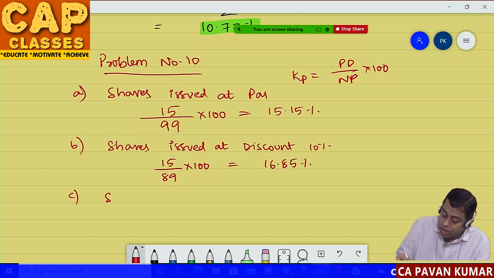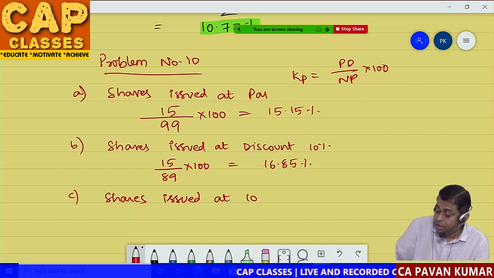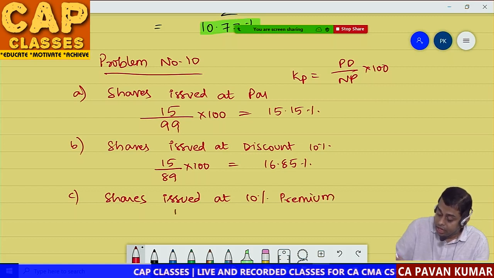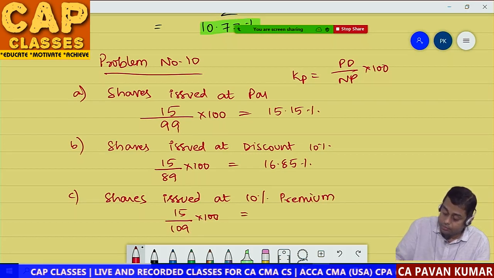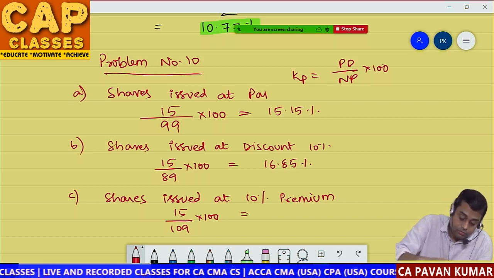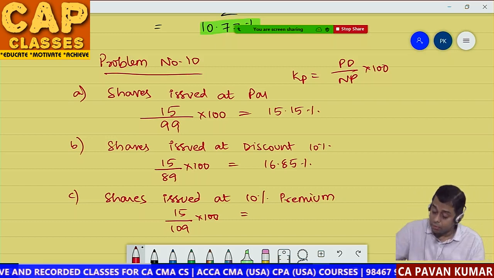C, shares issued at 10% premium. Then it becomes 15 divided by 109 into 100. That comes to 13.76.